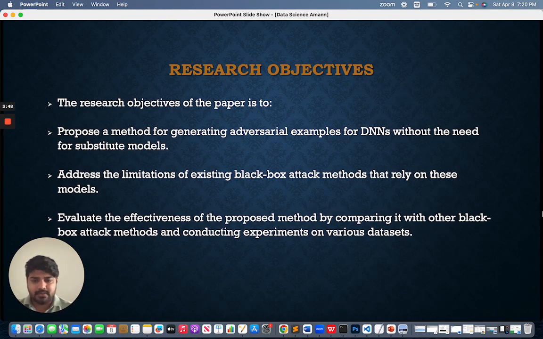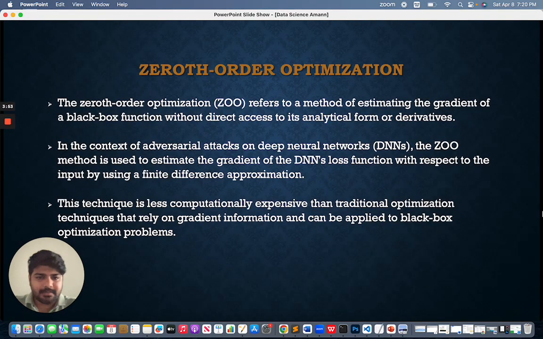Now we are going to talk about zeroth order optimization. What is zeroth order optimization? Zeroth order optimization refers to a method of estimating the gradient of a black box function without direct access to its analytical form or derivatives. In the context of adversarial attacks on deep neural networks, the ZOO method is used to estimate the gradient of the DNN loss function with respect to the input by using a finite difference approximation.